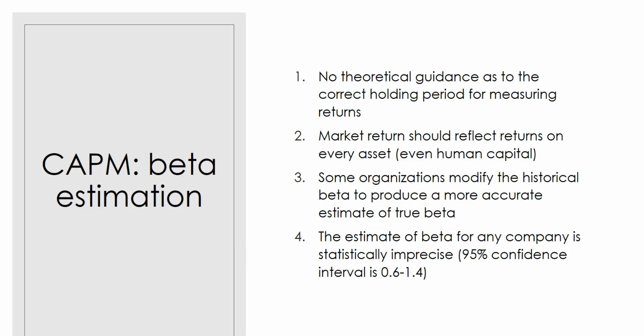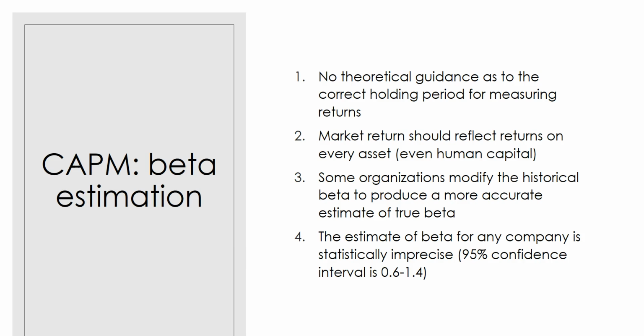So now with beta, the third component of the CAPM is the beta estimation. There are some problems with this as well. First, there's no theoretical guidance as to the correct holding period for measuring returns. So should we look at the relationship between market returns and company returns for 6 months, for 10 years, for 20 years?